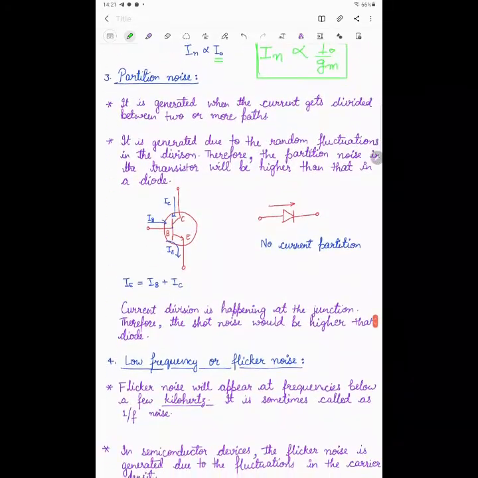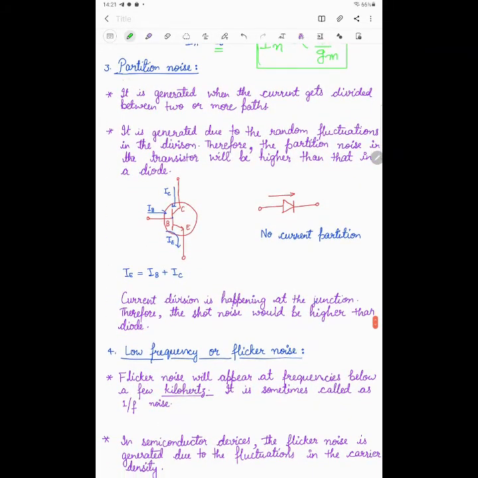Now the next internal noise is partition noise. The third type of noise is the partition noise. What is partition noise? It is generated when the current gets divided between two or more paths. I am taking the example of an NPN transistor. What will happen in this case? The emitter current will be equal to the base current plus the collector current. So current is dividing at the junction, in such a fashion that IE is equal to IB plus IC.